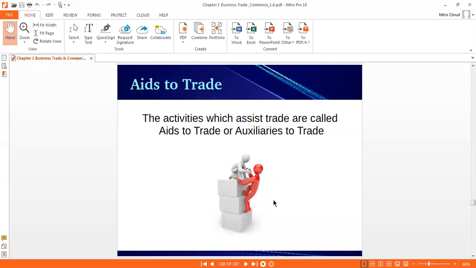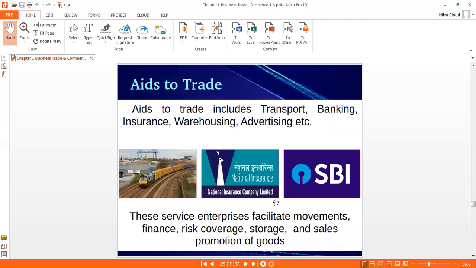So aids to trade means the activities which assist, means they provide support to trade, are called aids to trade or auxiliaries to trade. Means all that type of activity they provide support to the trade. So that type of activity is known as aids to trade or auxiliaries to trade. So this type of services, you can see, aids to trade includes transportation, banking, insurance, warehouse, advertising. These all services are included in the aids to trade. These all services provide support to the trade.